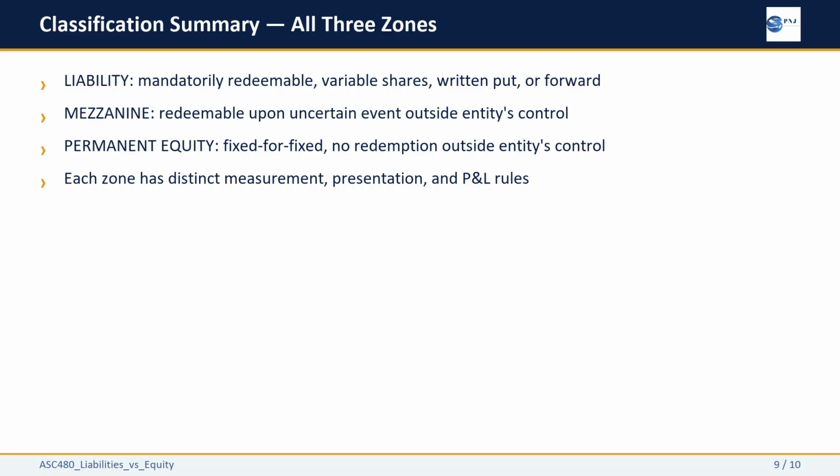And an instrument that satisfies fixed-for-fixed with no redemption features outside the entity's control sits in permanent stockholders' equity. Each zone has its own measurement rules, its own P&L implications, and its own disclosure requirements.